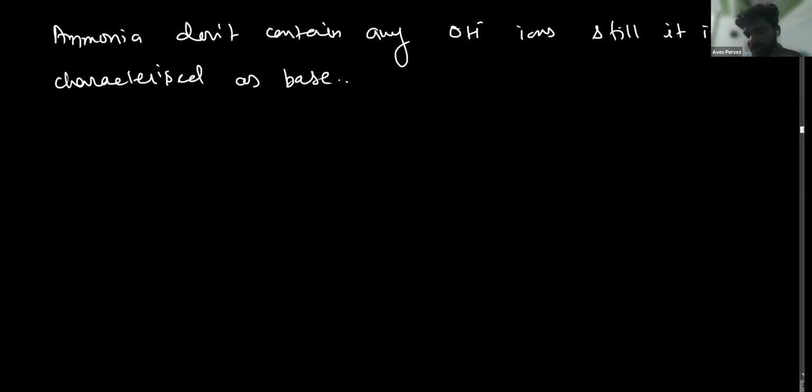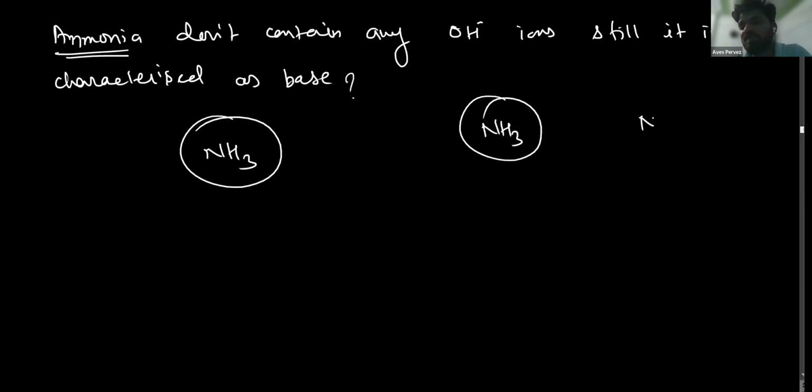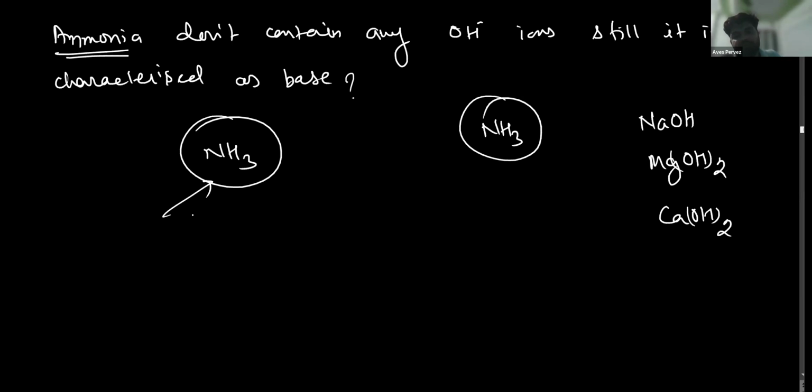Can you see that ammonia is NH3? How can you say that it is characterized as a base? How will you write this answer? This is a 10th standard examination question, and it has been asked so many times. You generally say that a base is made up of NaOH, Mg(OH)2, Ca(OH)2. But ammonia does not have OH negative ion, and still it is characterized as a base. Why? Can you tell me?